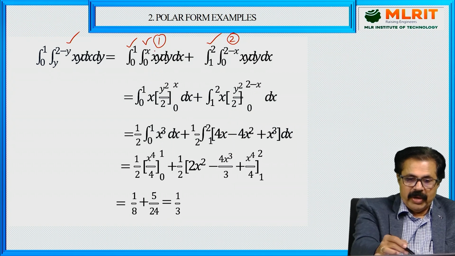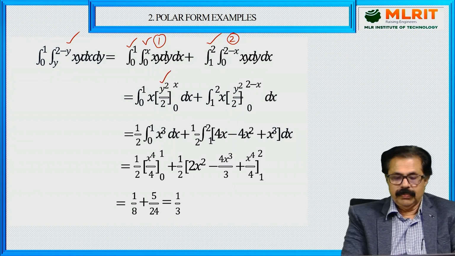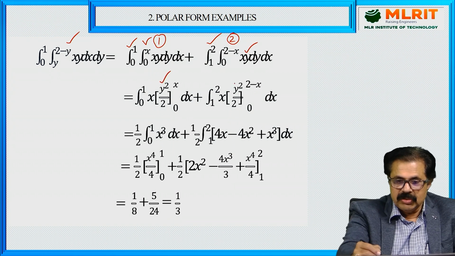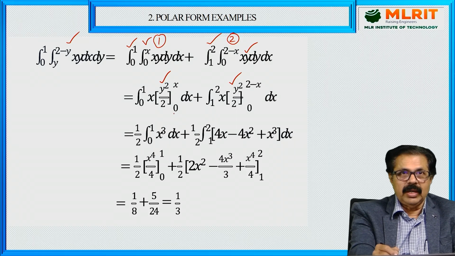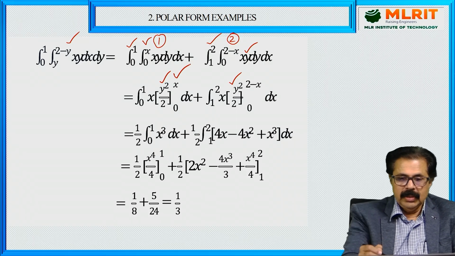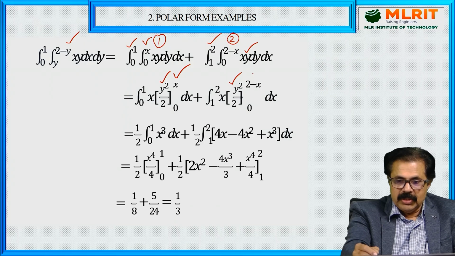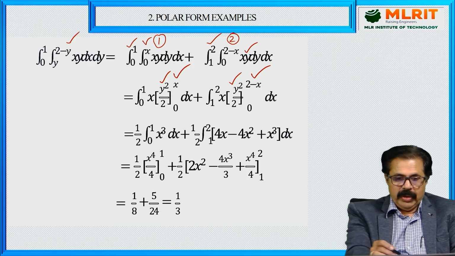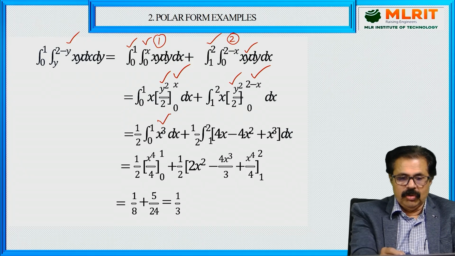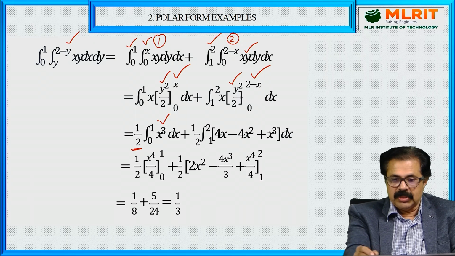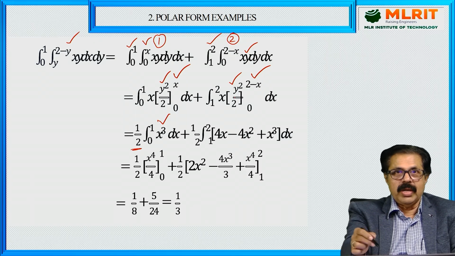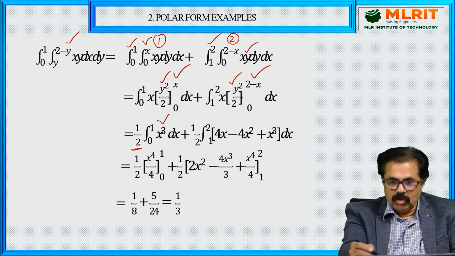Now y integration is y square by 2. And here also y integration is y square by 2. And now put the limits here. In the first integral, put the limits 0 to x. And in the second one, put the limits 0 to 2 minus x. So x into x square will become x cube by 2 in the first integral. In the second integral, it becomes a bigger one because it's 2 minus x whole square.